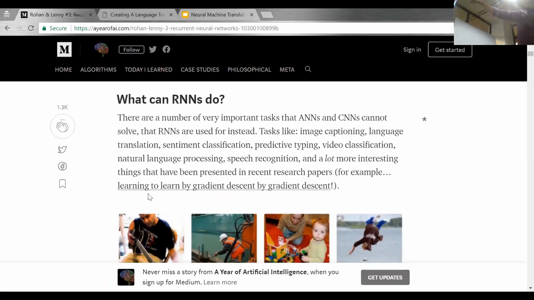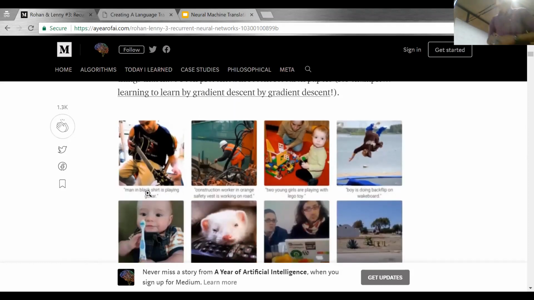Now, RNNs can do many tasks: image captioning, language translation, sentiment analysis, predictive typing, video classification, NLP, speech recognition, and a lot more interesting tasks. So these are examples where you insert this image and it predicts that two young girls are playing Lego. It is all trained by the RNN algorithm. You will train your RNN accordingly, and whenever you feed a new image, it will predict the sequence of words. Like if you insert this image, it will predict the boy is doing a backflip.